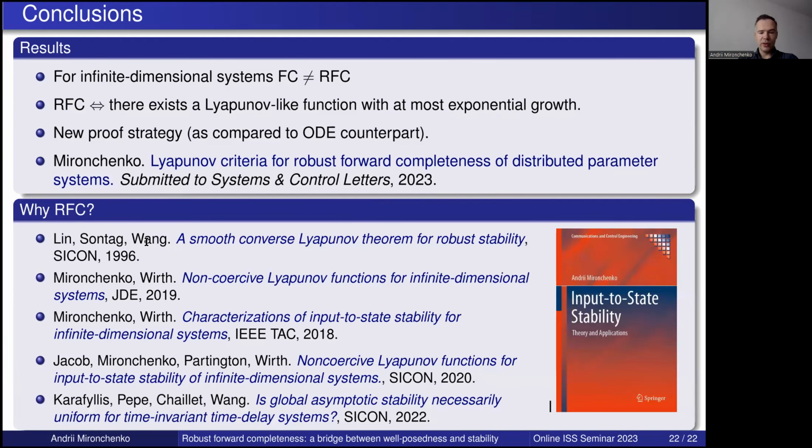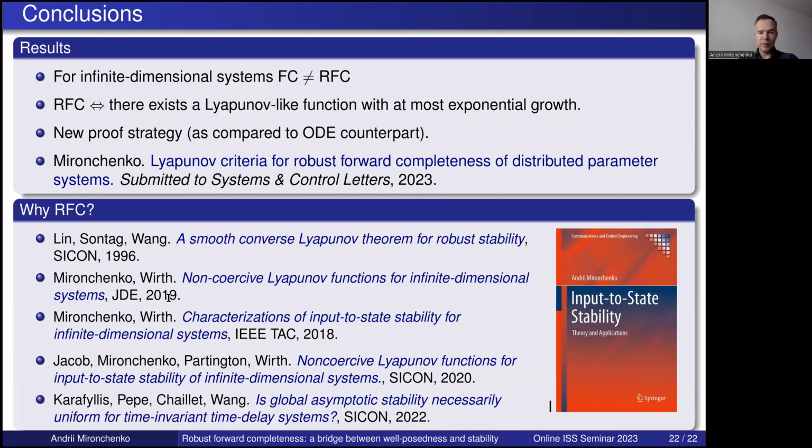Well, finally, here you can see also some references to the papers where important results were published, which exploit robust forward completeness or boundedness of reachability sets. So here, Lin, Sontag, and Wang have proved a smooth converse Lyapunov theorem for uniform global asymptotic stability, which exploited equivalence between forward completeness and robust forward completeness.